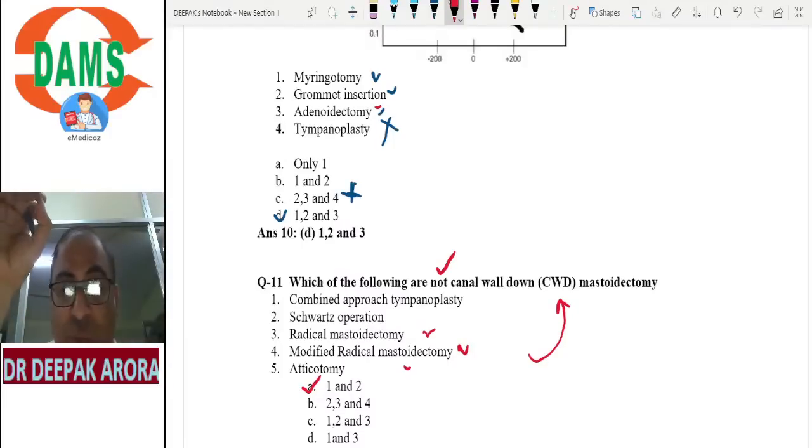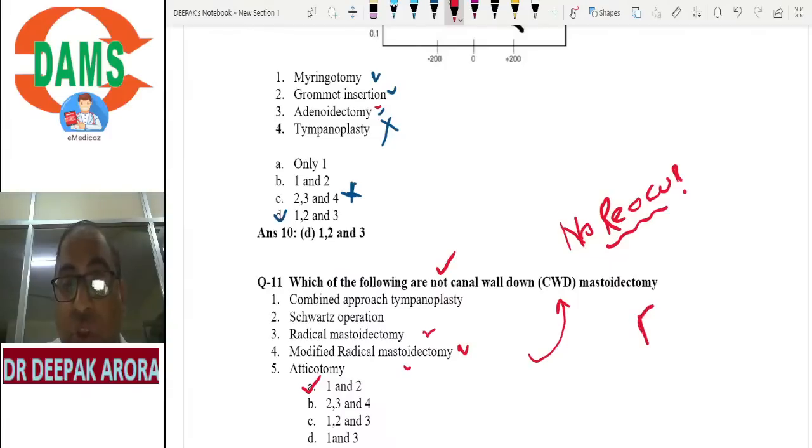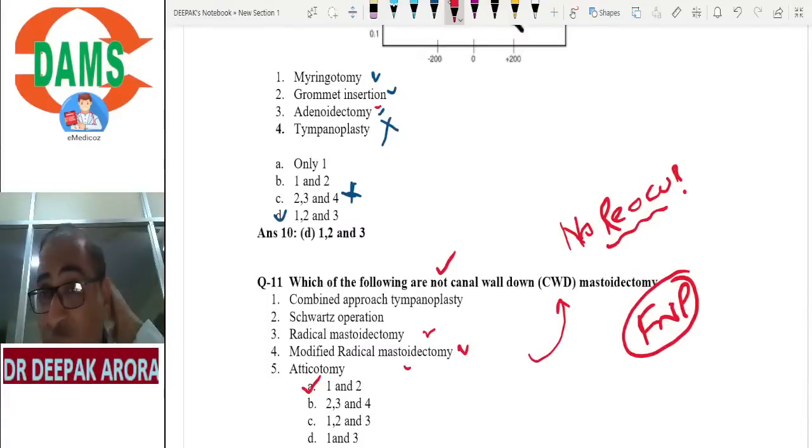Types of mastoidectomy. What are the advantages of canal wall down? Beta, you are bringing the posterior wall down. It means the patient will have no recurrence. What is the drawback? This patient will have a high risk of facial nerve palsy. Patient will be uncomfortable with the hearing aid. The mastoidectomy types should be on your tips.